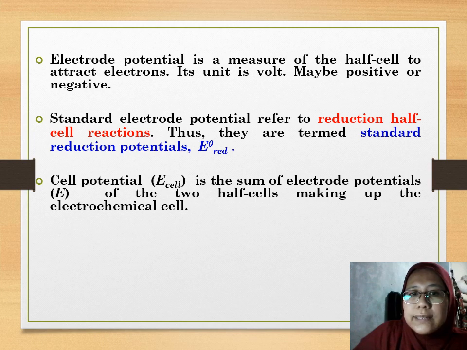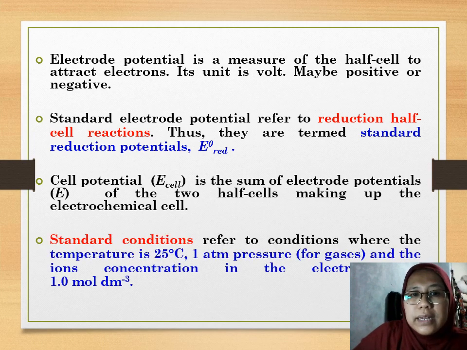Cell potential, E cell, is the sum of electrode potentials of the two half cells making up the electrochemical cell. Standard conditions refer to the conditions whereby the temperature is 25 degrees Celsius, the pressure is 1 atm, and the concentration of the ions involved is 1 molar.